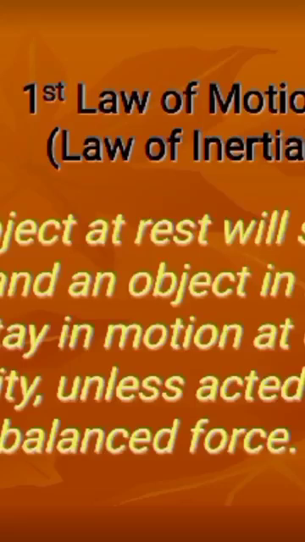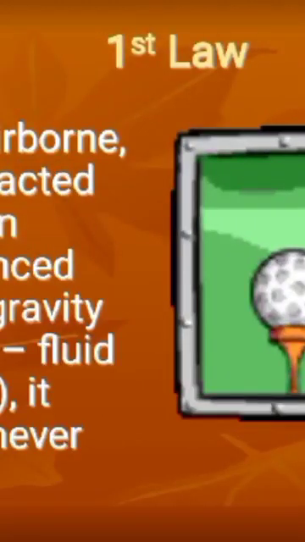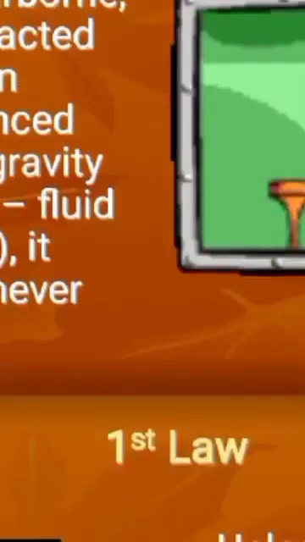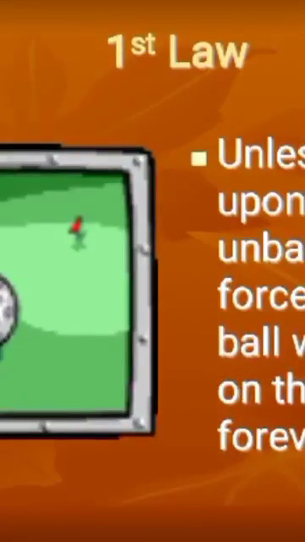The first law of motion is also named the law of inertia. An object at rest will stay at rest and an object in motion will stay in motion at constant velocity unless acted upon by an unbalanced force. And this is an example of the first law. Once airborne, unless acted on by an unbalanced force, gravity and air, fluid friction, it would never stop. Unless acted upon by an unbalanced force, this golf ball would sit on the tee forever.